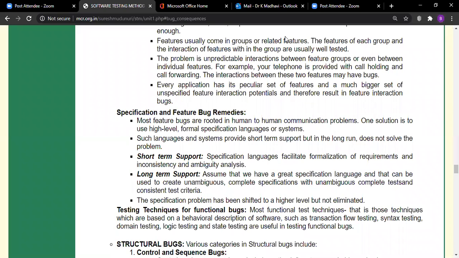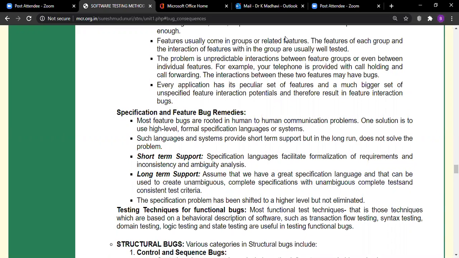Coming to the specification and feature bug remedies, most feature bugs are rooted in human to human communication problems. One solution is to use high level formal specification languages or systems, because what kind of communication language is used, what kind of programming language is used, these two are very important. There will be short-term support and long-term support.